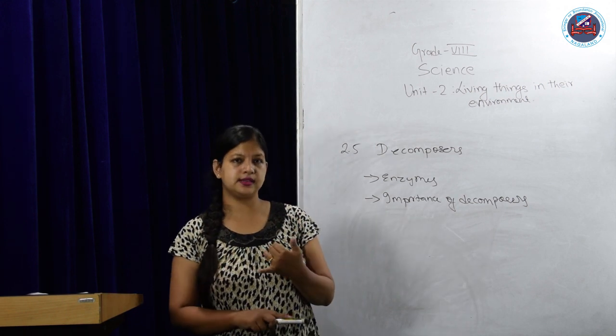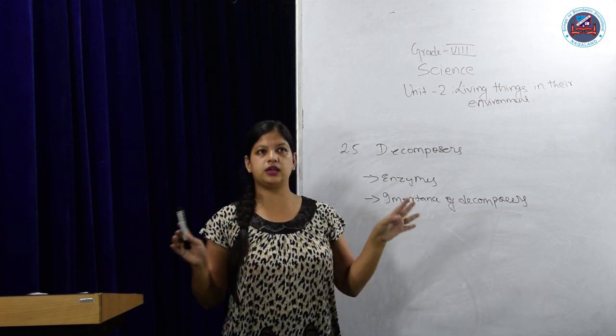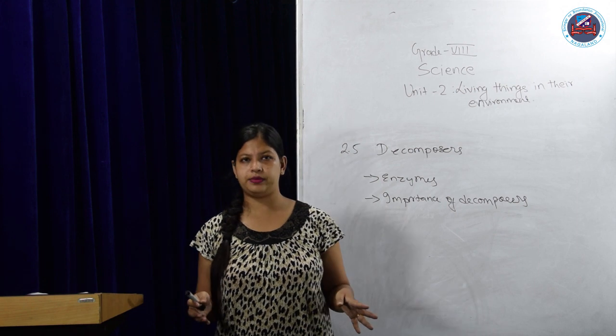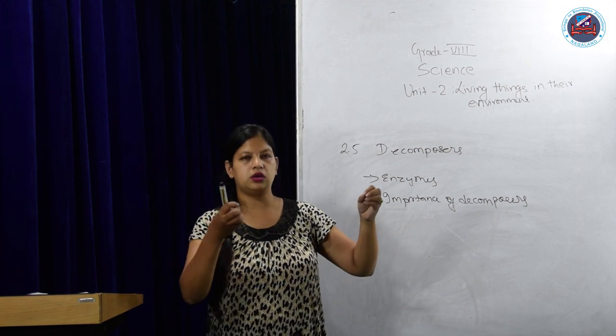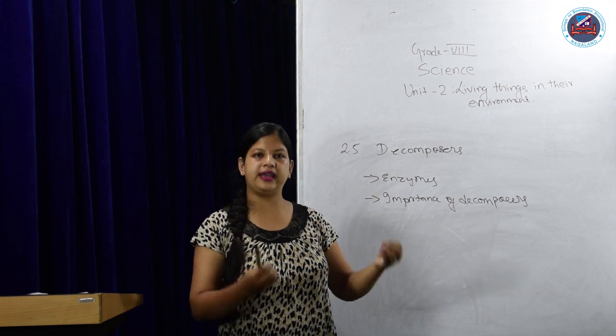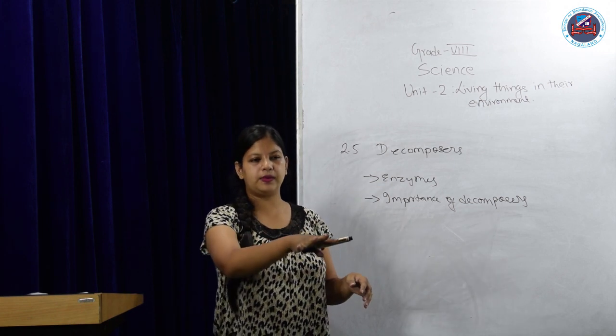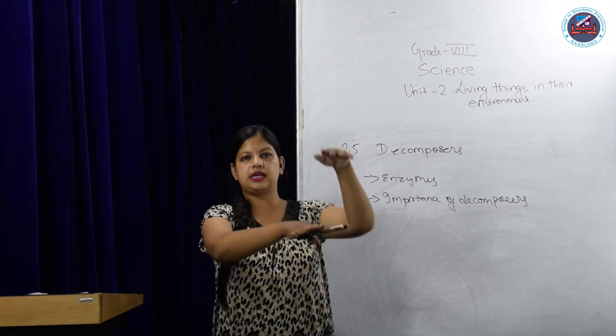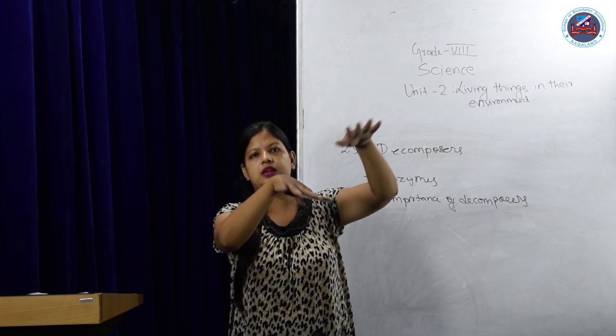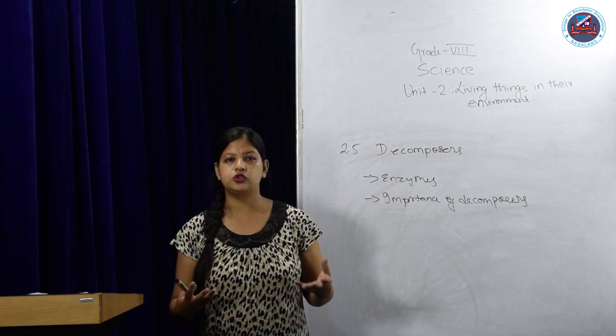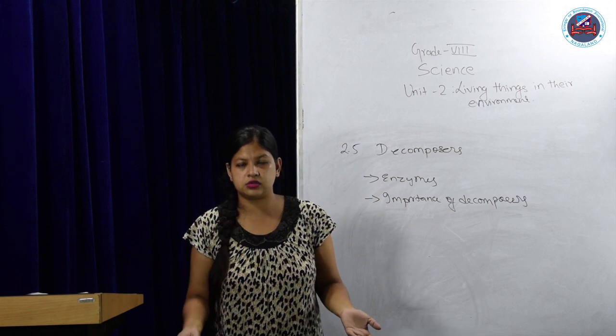If there were no decomposers in nature, what would happen? Dead plants and animals would start to pile up, again and again, and there would be so much left that there may not even be any free areas.